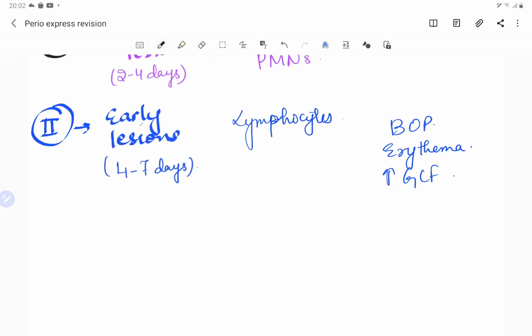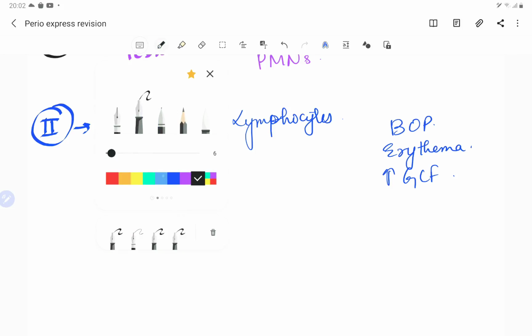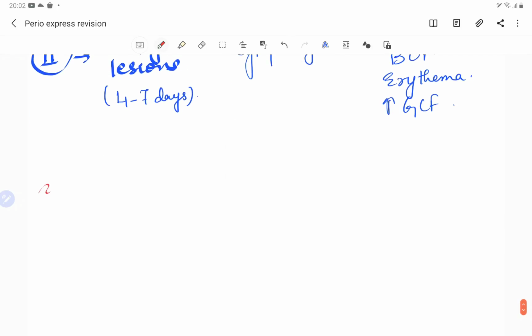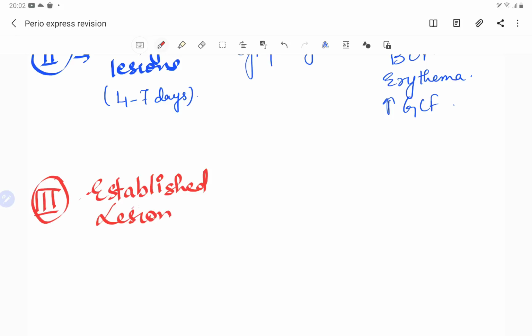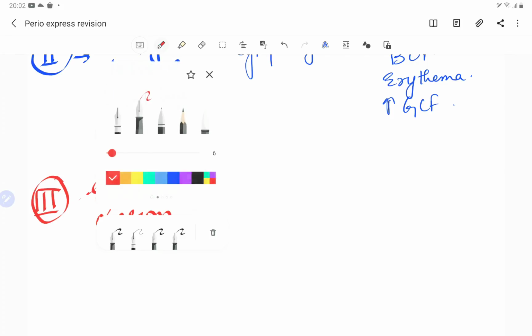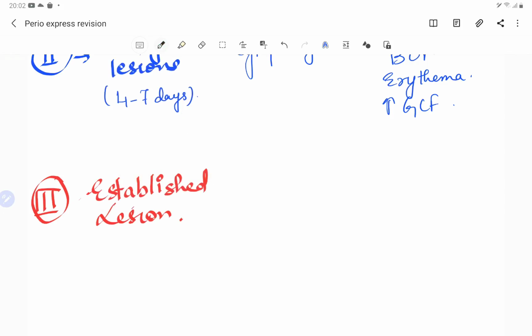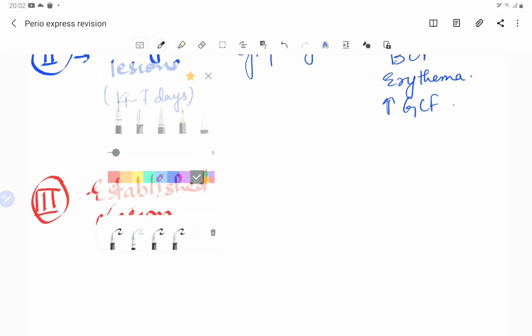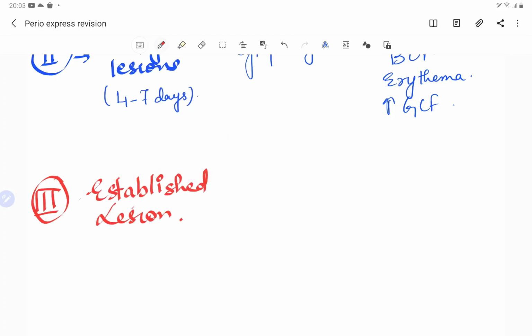Talking about the third one here, we have the established stage. So the third stage is the established stage, or I can just write the established lesion. This lesion is described as a moderate to severe gingival inflammation, or I can just say a chronic gingival inflammation. Now the gingival inflammation has become chronic.